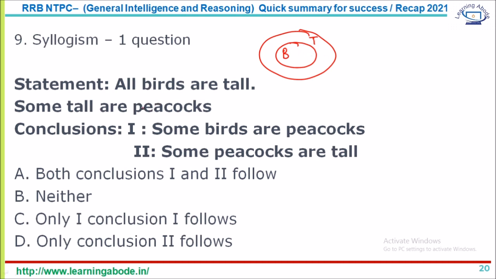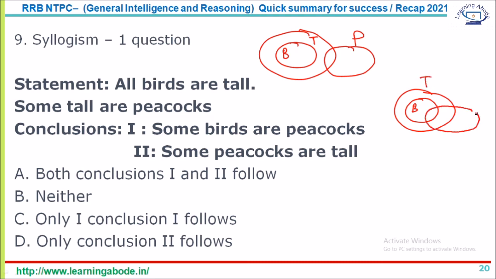Some tall are peacocks. You can write it like this. Okay, so some tall are peacocks. You can write it this way, or you have bird, you have tall, and peacock can even touch birds. That is also possible. So two possibilities. So let's see the conclusions. Some birds are peacocks. See, in the first one, that doesn't happen. In the second one, that is true. So it is not a definite conclusion. So conclusion 1 doesn't follow always.